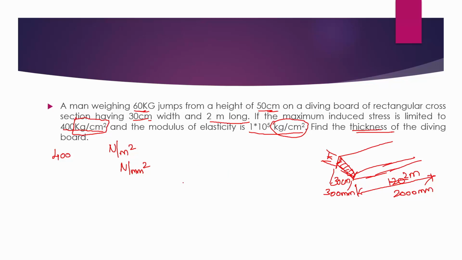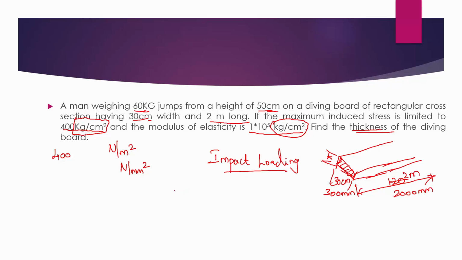So we will be using the impact energy equation to find this. As the man is jumping from a height of 50 centimeter, the energy that he gives to the board will not be his weight, it will be his impact energy. So this will be an impact loading problem, and it has to be solved with the help of an impact loading condition.